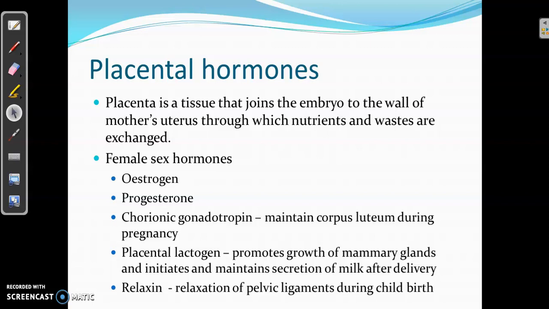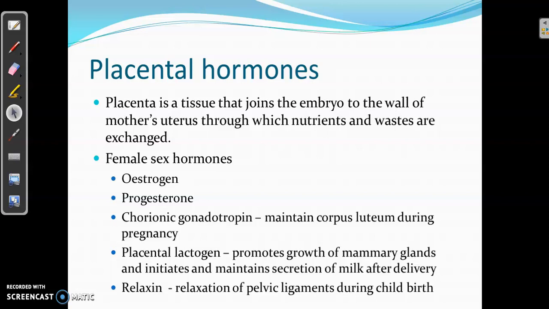The major amount of progesterone is produced by the corpus luteum that we have seen in the previous slide. The corpus luteum that is formed after the release of the ovum is an endocrine gland producing progesterone, and in addition to that the placenta is also producing the hormone progesterone.